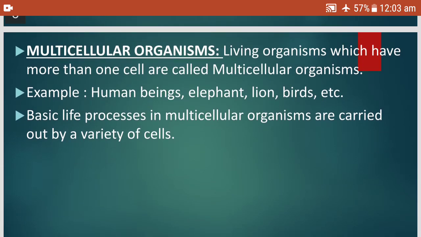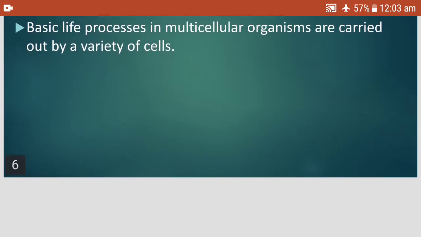Then what are multicellular organisms? Living organisms which have more than one cell are called multicellular organisms. Examples are human beings, elephant, lion, bird, any example you can see with your eyes. Basic life processes in multicellular organisms are carried out by a variety of cells.